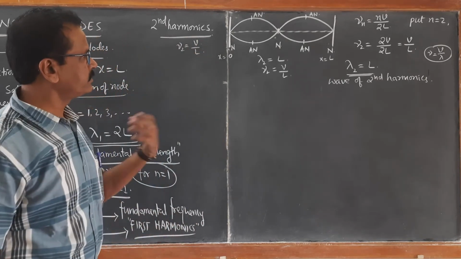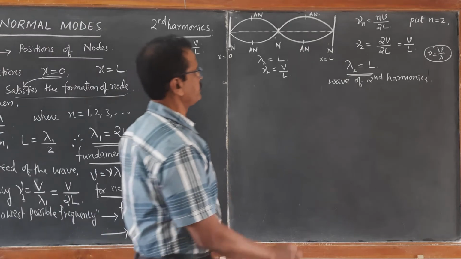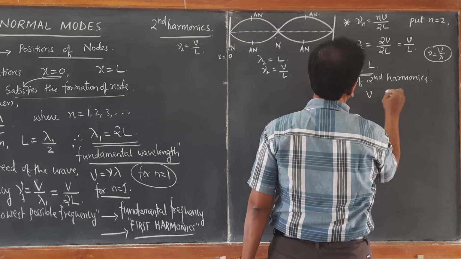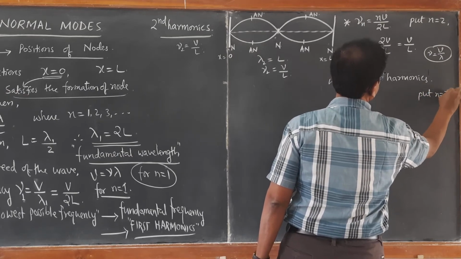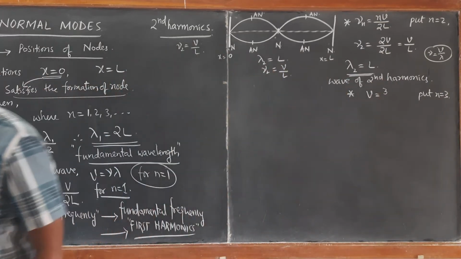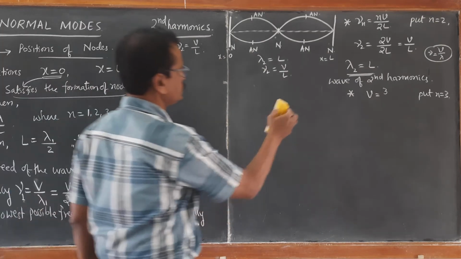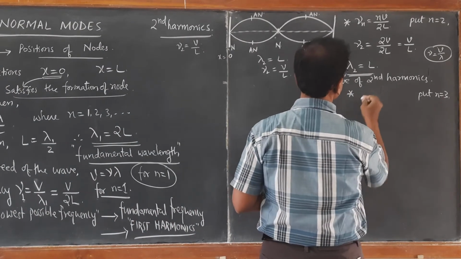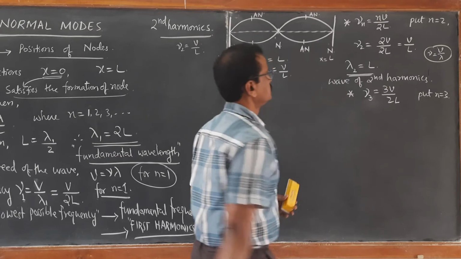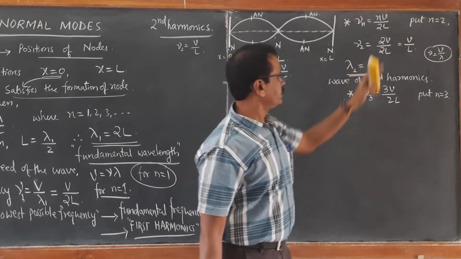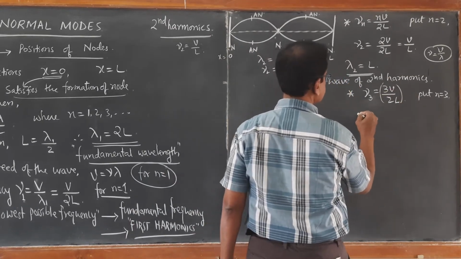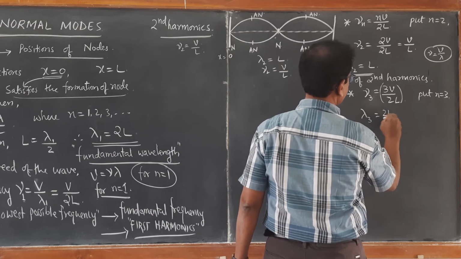In the same way, we can find out for third harmonics, fourth harmonics, using the same equation. See here, for third harmonics, put n equal to 3. If you put n equal to 3, then nu3 becomes 3v upon 2l, right? Thus, wavelength lambda 3 becomes 2l upon 3.